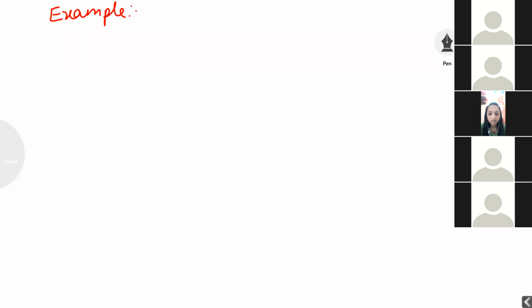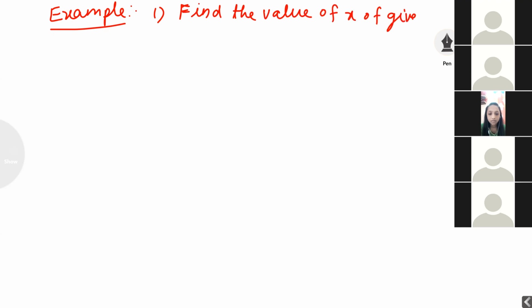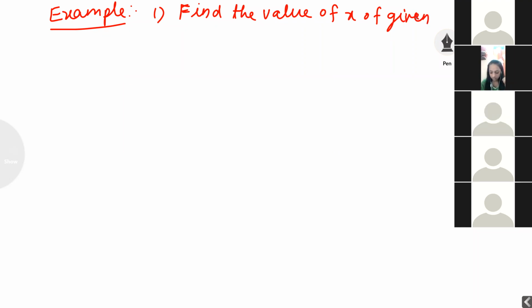Find the value of x of the given figure. The figure is the first one.